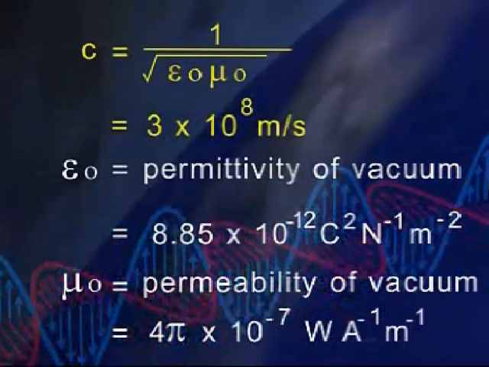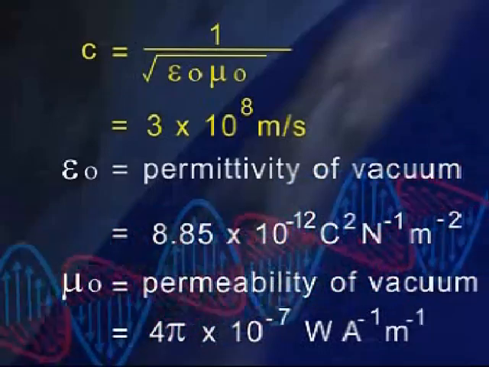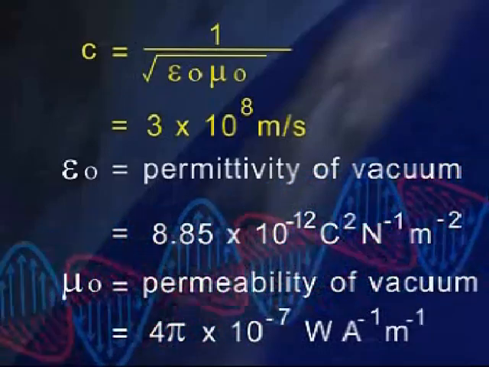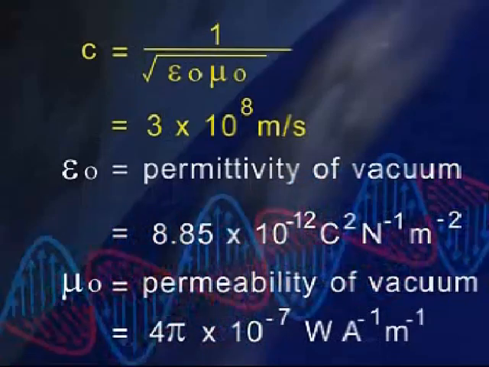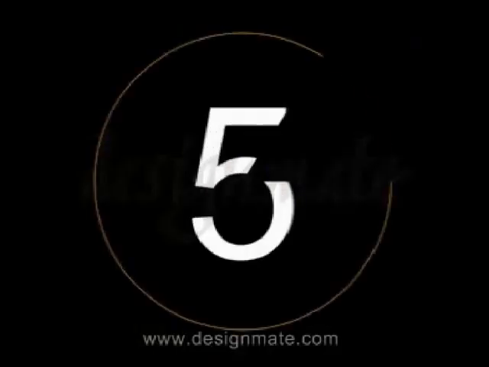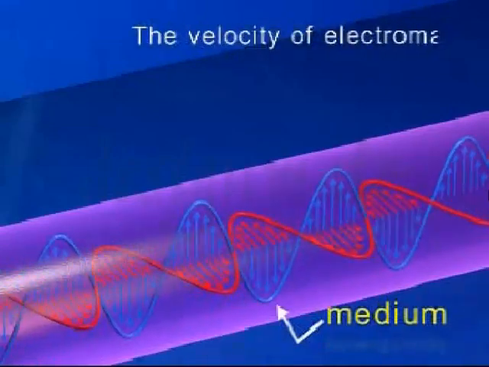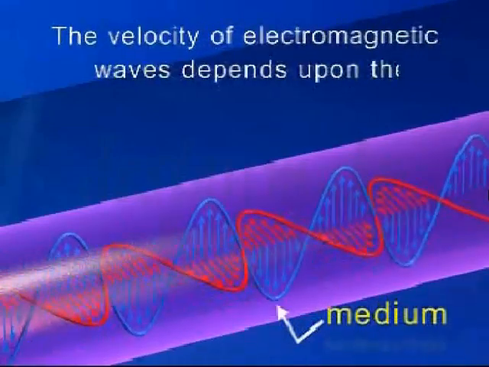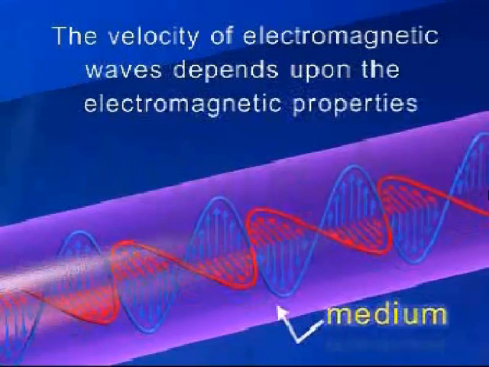Therefore, c = 3 × 10^8 meters per second. The velocity of electromagnetic waves depends upon the electromagnetic properties of that medium.